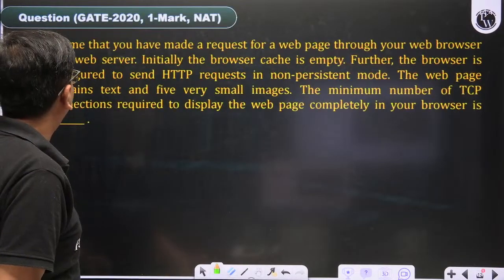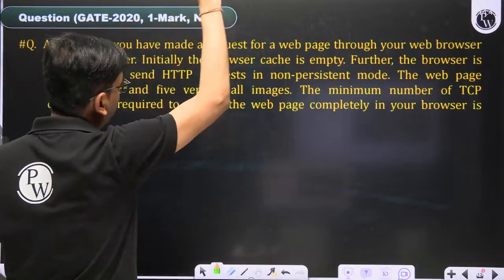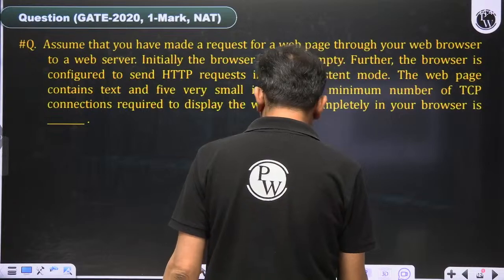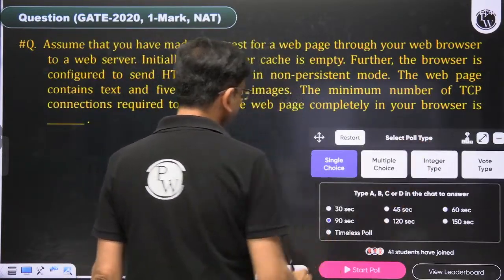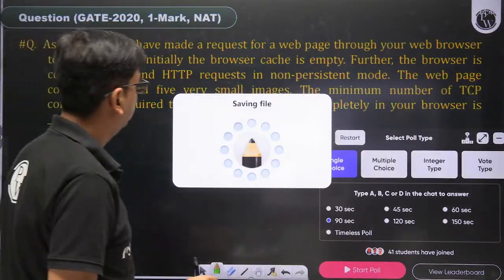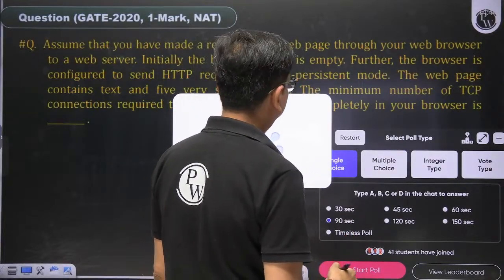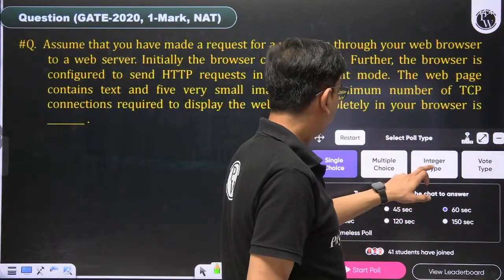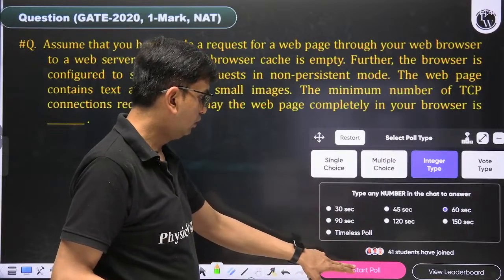Then come to the next. This is GATE 2020, IIT Delhi. A 1 mark numerical answer type question, a good question, not difficult, an easy question. So how much time should I give for this question? 90 seconds. Let me save the question first. Now 60 seconds is sufficient. You can read the question and I'll start the poll. 60 seconds.